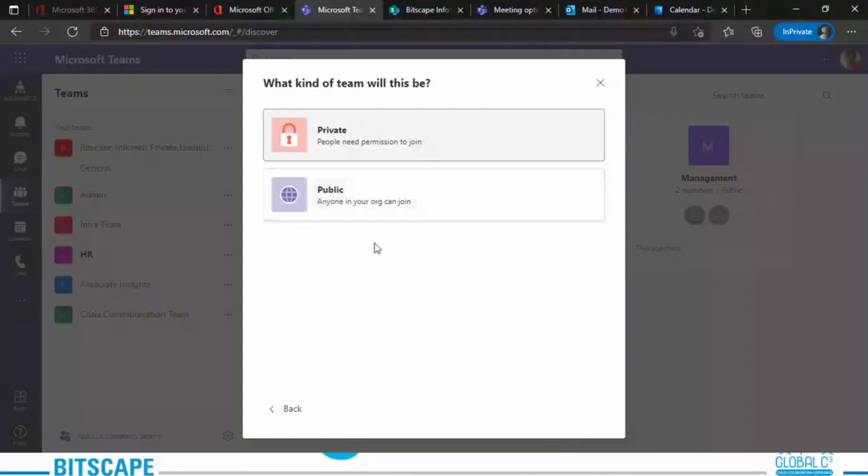Next, what kind of team will this be? Is it private, public, and so on? If you choose private, you'll be able to add members as per your requirement. If you choose public, anyone in your organization will be able to join.